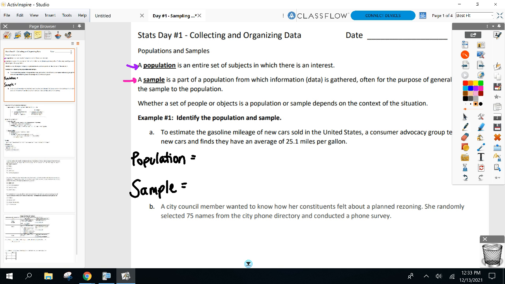The population here. Who? Now, I don't want to know what I'm studying. I don't care. Who am I studying here? Or what am I studying? I don't want to say who because it's not always people. Elliot, who's the bigger group here I'm testing? The gasoline mileage of new cars sold in the US. Okay, you told me what and who. I'm just looking for the who. New cars sold in the US. Everyone said that's who I'm testing. New cars in the US.